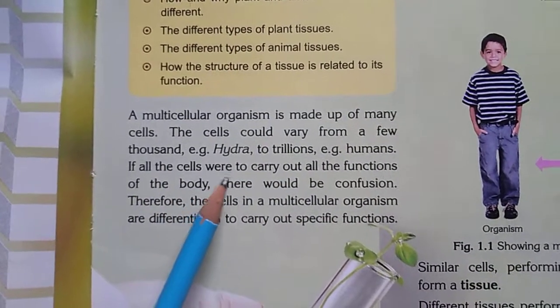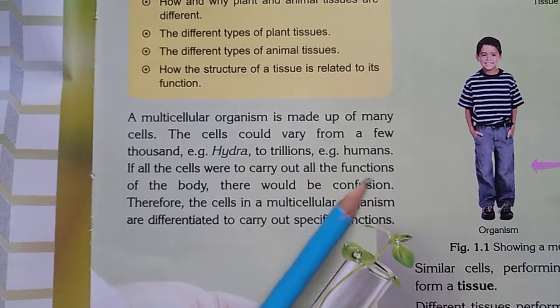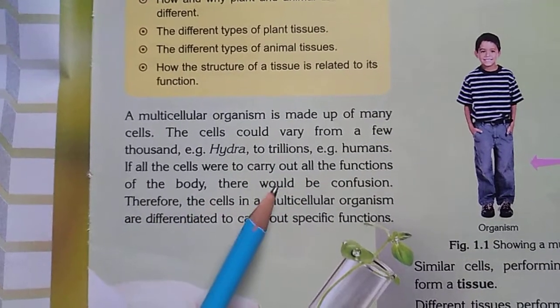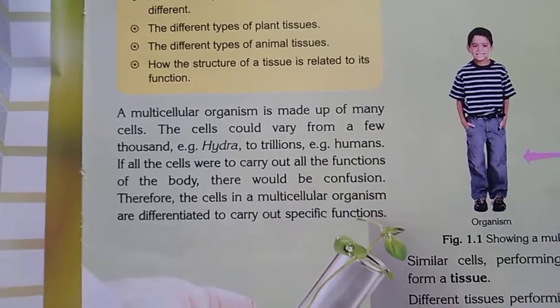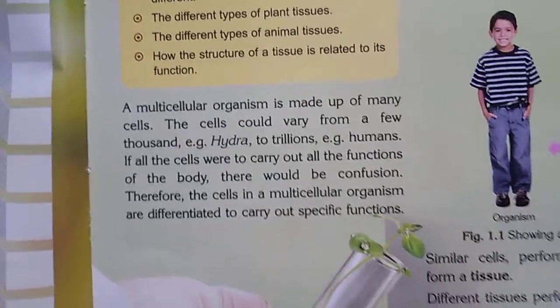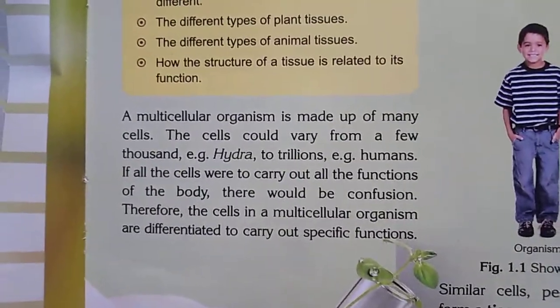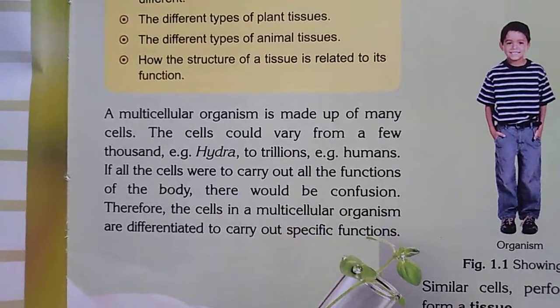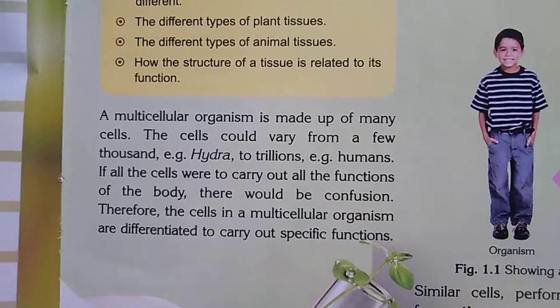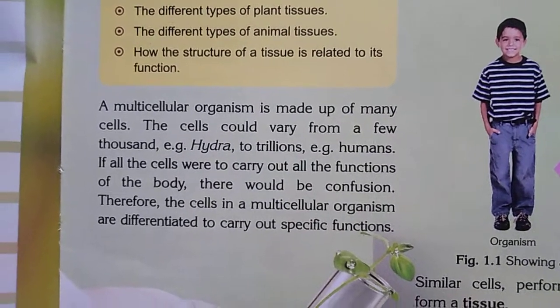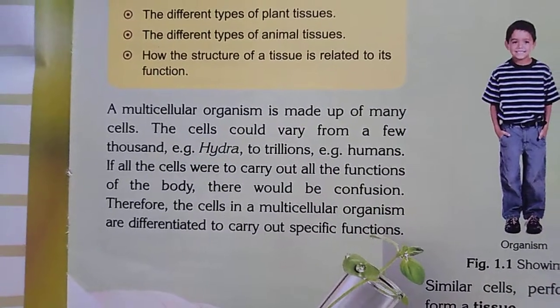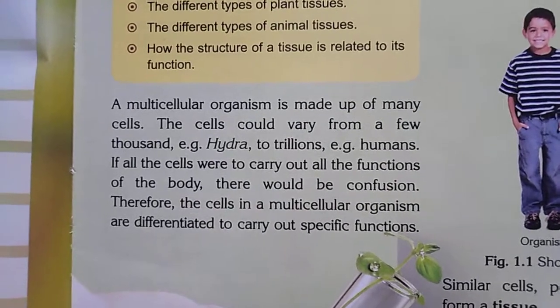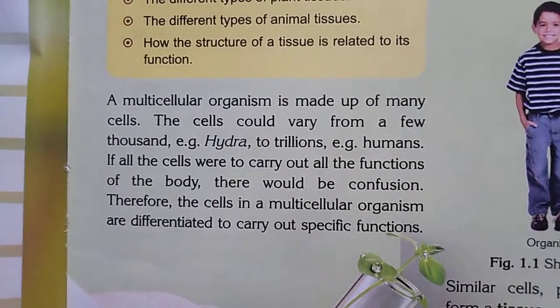If all the cells were to carry out all the functions of the body, there would be confusion. If all the cells were selected to carry out all the functions in the body, there would be a lot of confusion. Where will they go, how will they function?